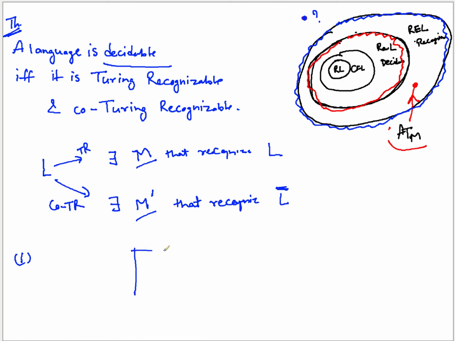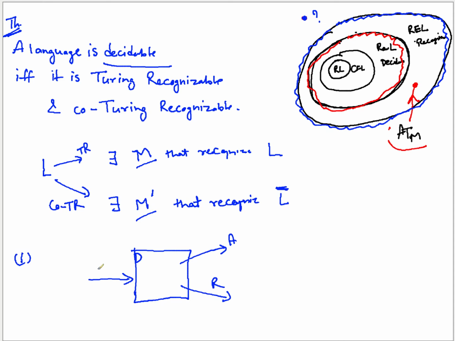Because if it is decidable, that means you have a decider D for this language, right? And the accepting decision and rejecting decision, you have both as per the decider. So this decider may work as a Turing recognizer and co-Turing recognizer at the same time. How?